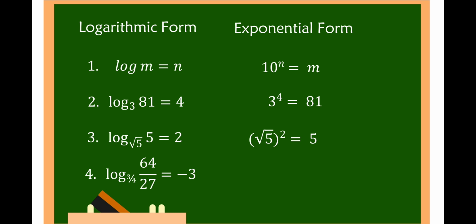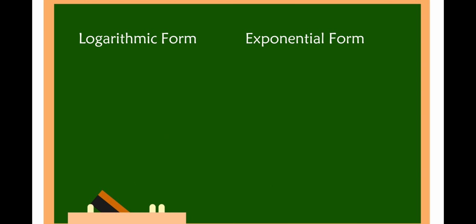Number 4, log of 64 over 27 to the base of 3/4 is equal to negative 3. 3/4 is the base, negative 3 is the exponent, 64 over 27 is the answer. So therefore, we have 3/4 raised to negative 3 is equal to 64 over 27.